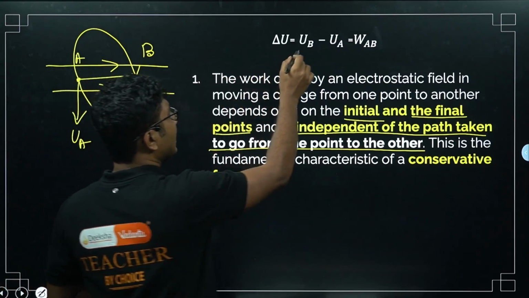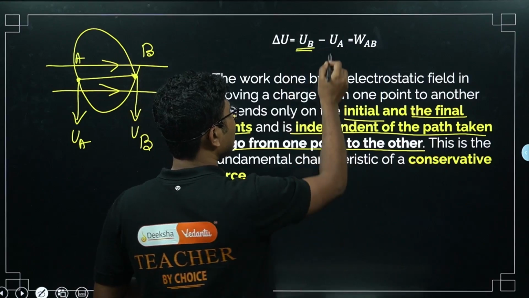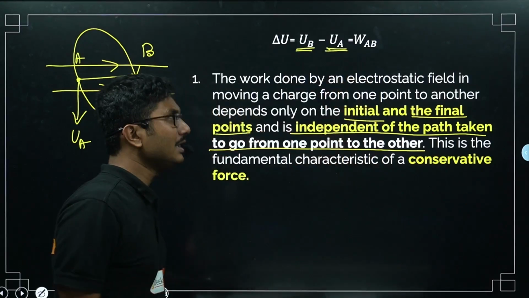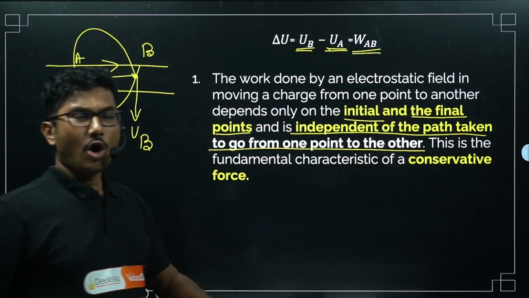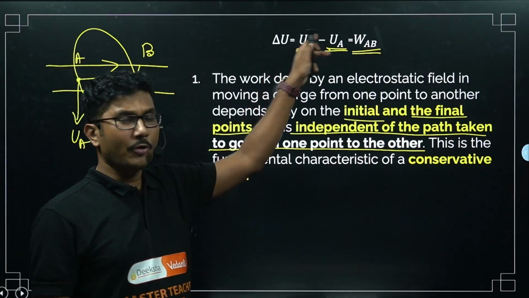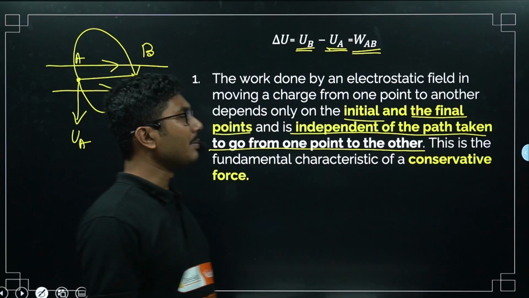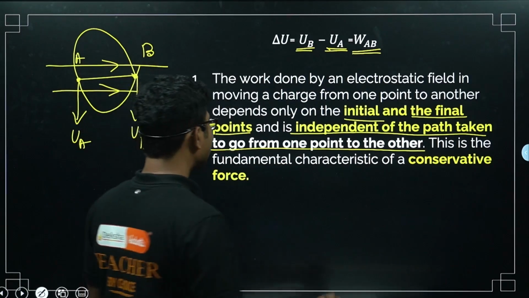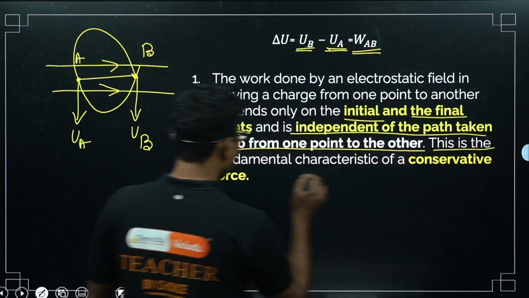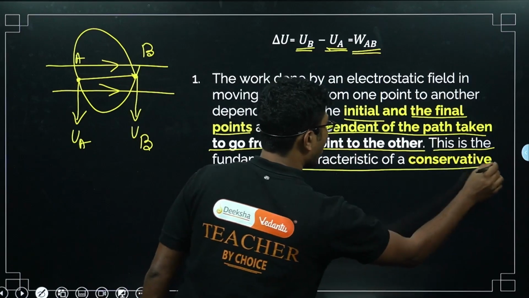You see, UB is the final potential energy, UA was initial potential energy, and the difference is our work done. So work done depends only on the final point and initial point, and it does not depend on the path through which it is taken. This is the fundamental characteristic of conservative force.